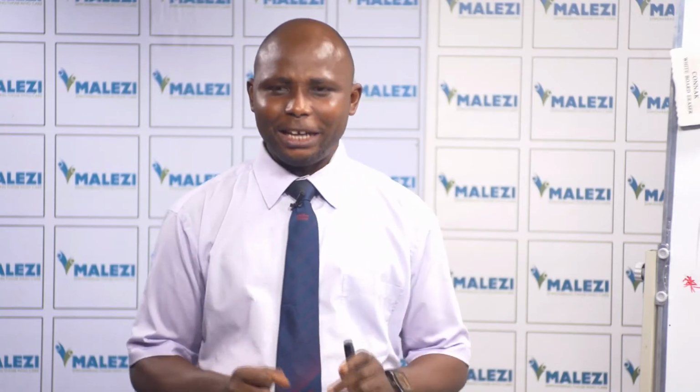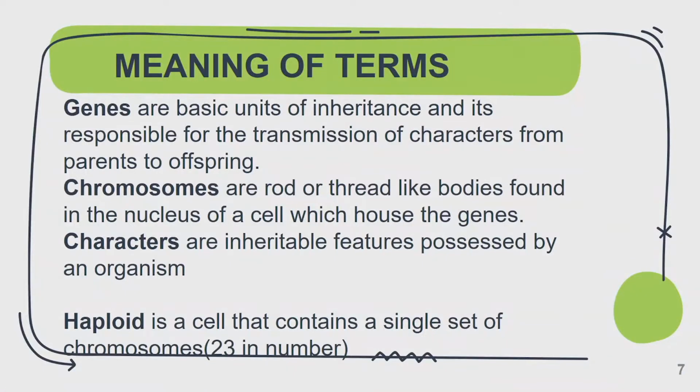That is called gene. So gene is that part in the cell that helps to transfer traits, characters, features from your parents to you. Maybe your height, for example, is a trait that you have inherited from your parents.